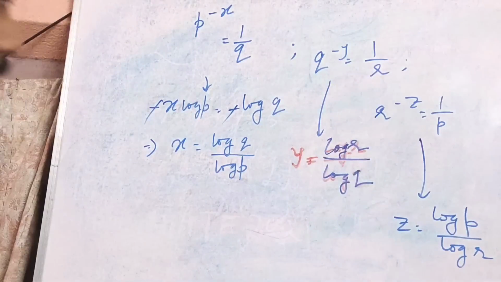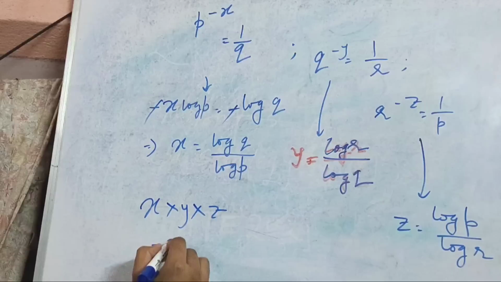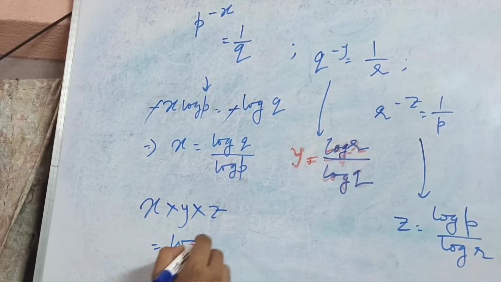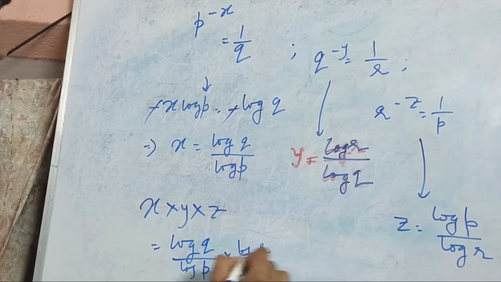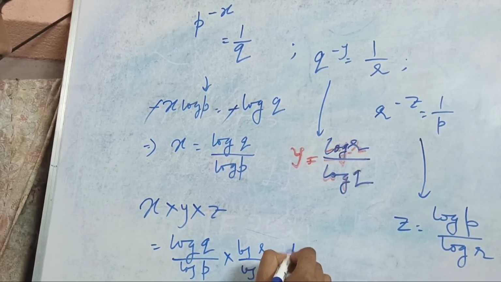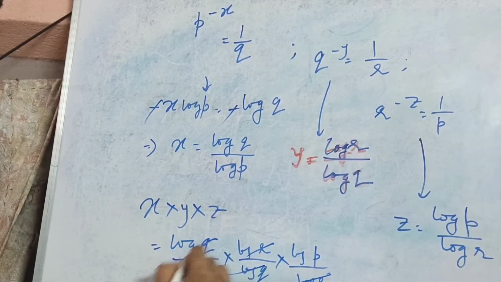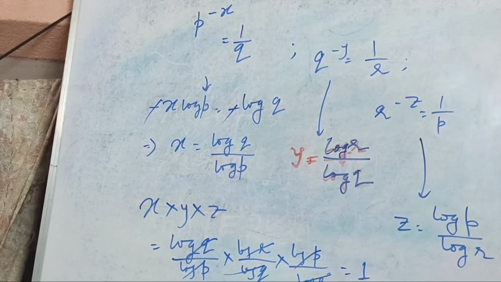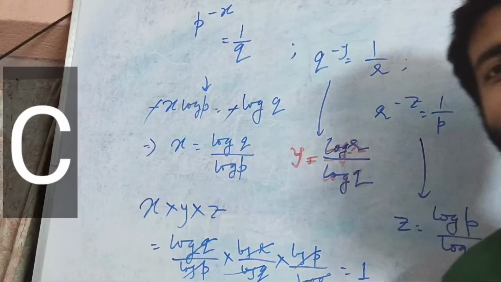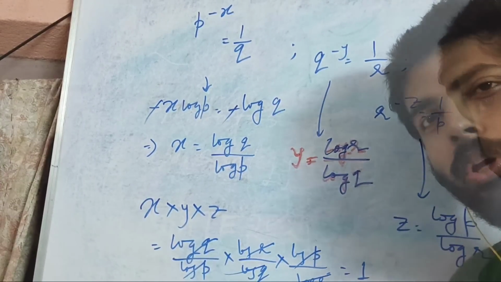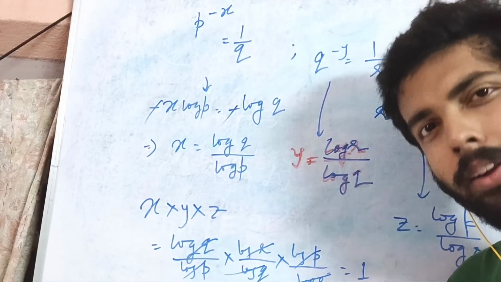Okay. So now you just multiply x into y into z. So you will get, it's very easy. Log of q by log of p into log of r by log of q into log of p by log of r. So everything is getting cancelled out. So it's 1. X into y into z is equal to 1. I think everybody has understood what I'm trying to say. So I think you have got it, how x, y, z is becoming 1. Clear? Fine.